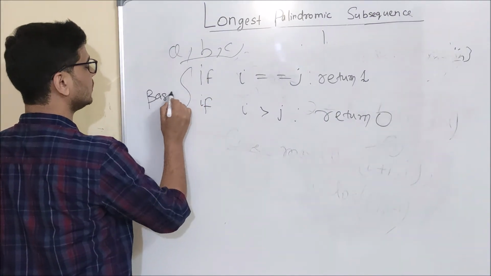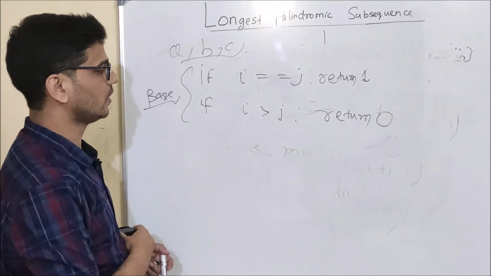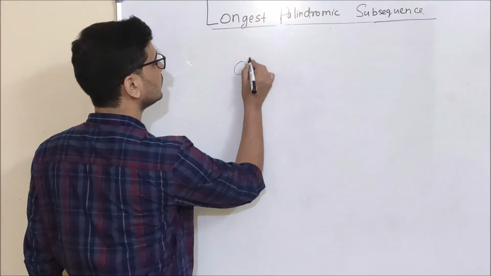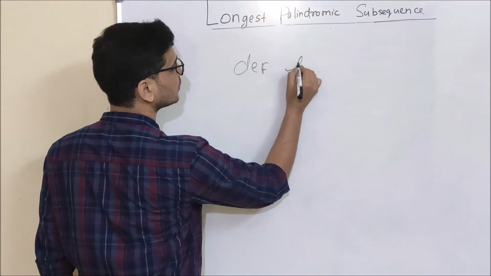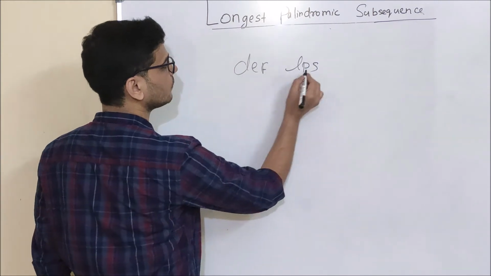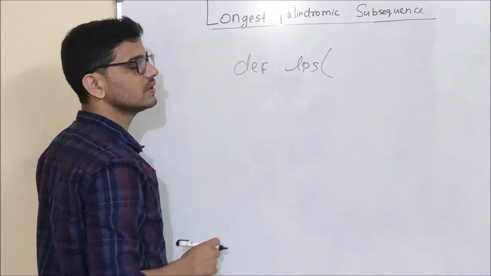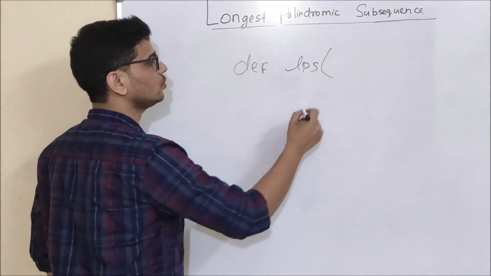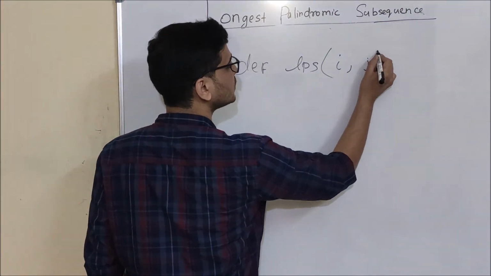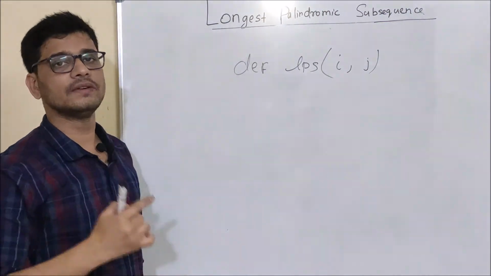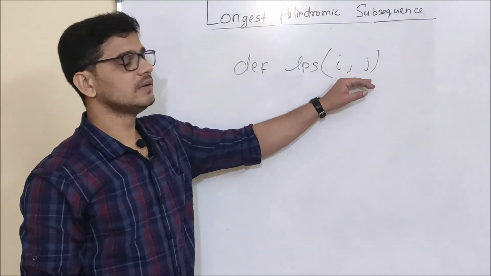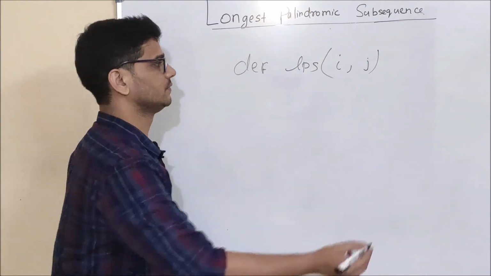Now let's write the full Python program. To write a function, we need to define it. def LPS. LPS will be our function. It will take two parameters, i and j. i will point to the first character and j will point to the last character.